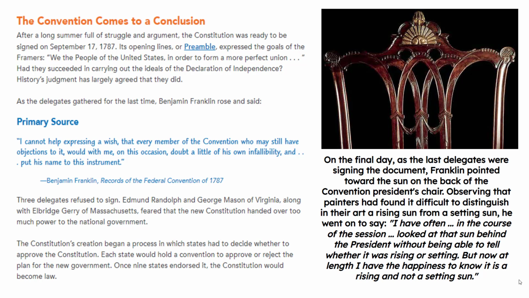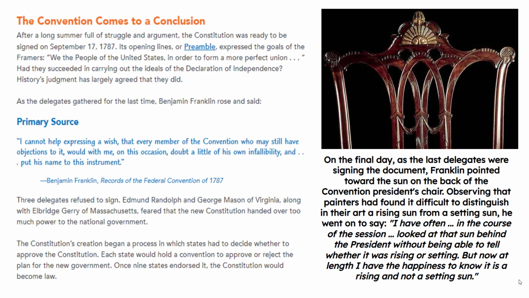As the delegates gathered for the last time, Benjamin Franklin rose and said, primary source, I cannot help expressing a wish that every member of the convention who may still have objections to it would with me, on this occasion, doubt a little of its own infallibility and put his name to this instrument.